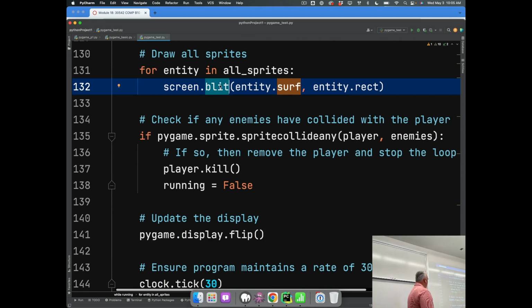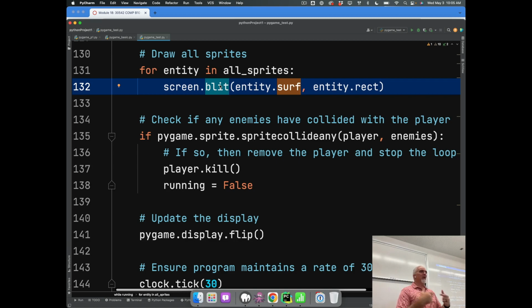Blit actually doesn't draw them on the screen that you can see. It actually draws them on the next frame. So it draws everything on the next frame, and then display flip actually flips that frame into place. So it has a frame that's currently showing, and it has a frame that it's drawing.